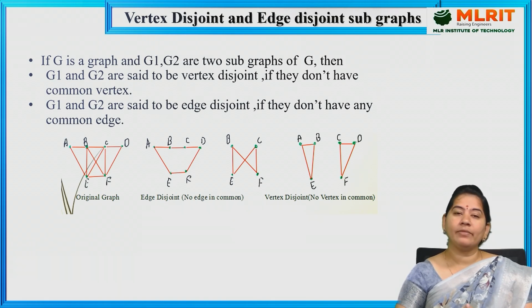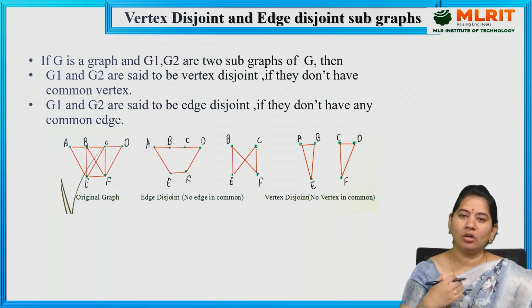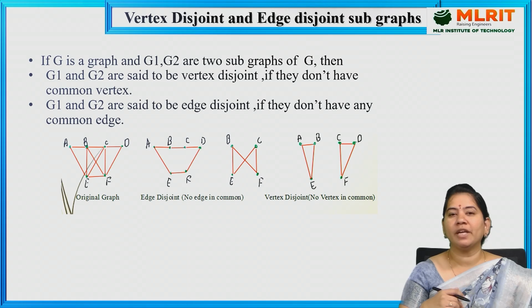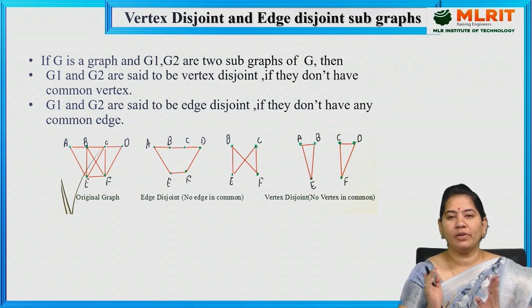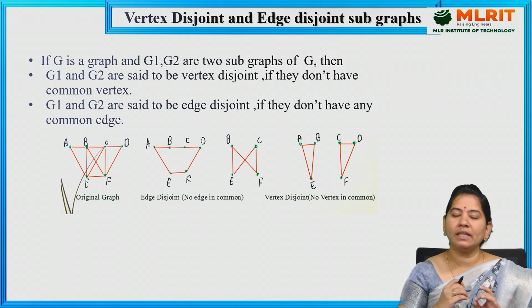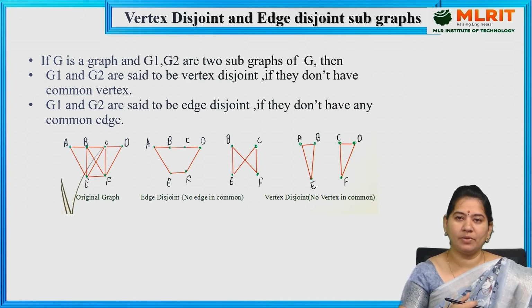So next we have vertex disjoint and edge disjoint subgraphs. So what are vertex disjoint and edge disjoint? In the name itself, disjoint is nothing but, whenever you are combining and taking the common values, you should not get any common values here. In the same way, in terms of vertex and edge, whenever you are combining the vertices, you should not get a common vertex or edge. Then only we can say that it is called a vertex disjoint subgraph or an edge disjoint subgraph.